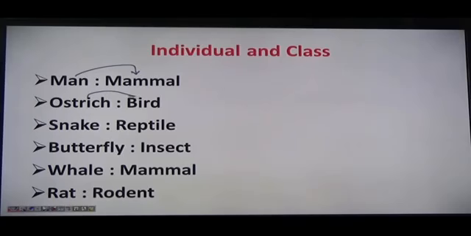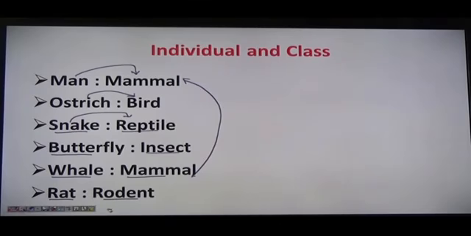Ostrich, bird, because all ostriches are bird. Snakes are a part of reptiles. So we can say that the whole class of snake is called, we call them as a reptiles. Similarly, the butterfly, they are insect. Whale is also a mammal. Right? So we can say that man and whale both are from the same category, mammals. Rat is to rodent, right?